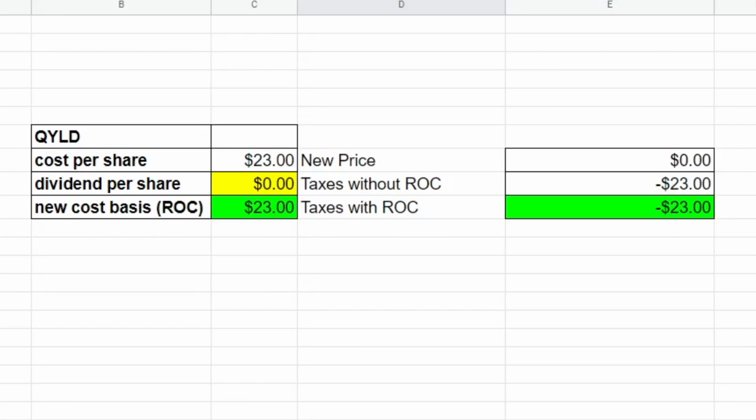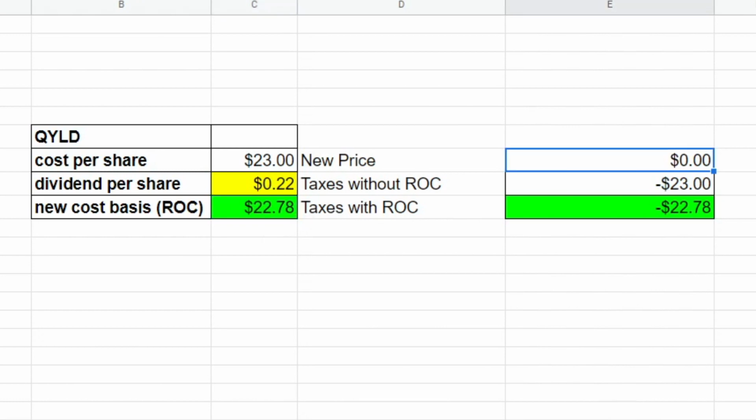So real quick, before we talk about whether QYLD using almost 100% return of capital is a good or bad thing, I want to give an example of the actual return of capital. In this, we're going to talk about the initial share price being $23. Right now it's a little bit below this, but for the example, we're going to say that this is what it is. We're also going to say that the dividend that was just paid out was 22 cents. Now, we had an initial cost where we bought in, we're just going to buy one share at $23. Well, we were paid 22 cents and it was 100% return of capital. Our new cost basis, even though we paid $23, is actually $22.78 because we took some of our capital in the form of a distribution.